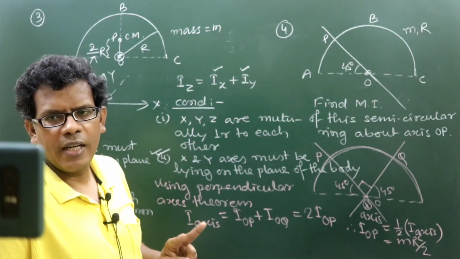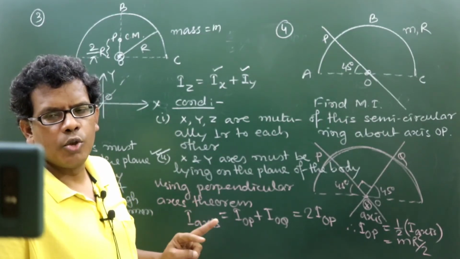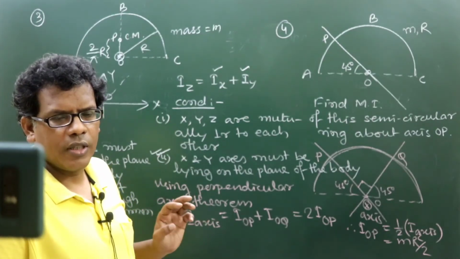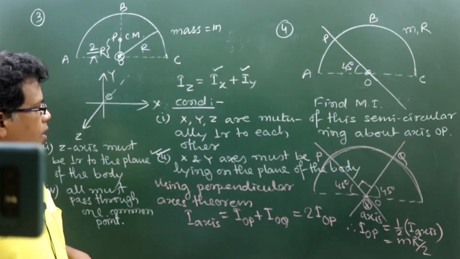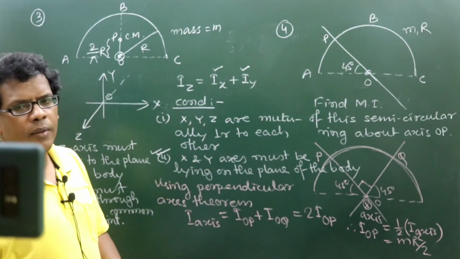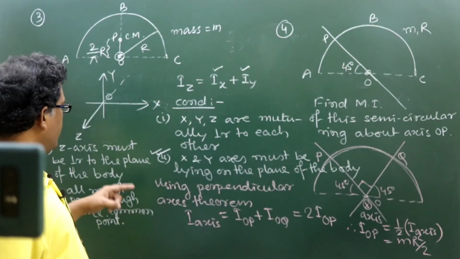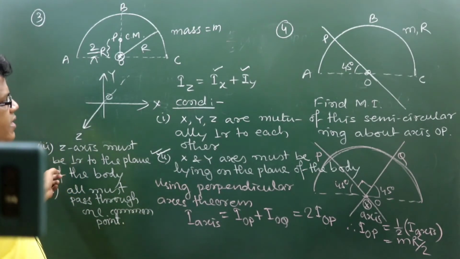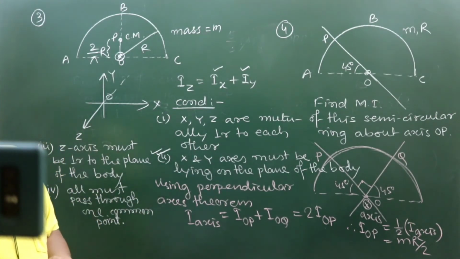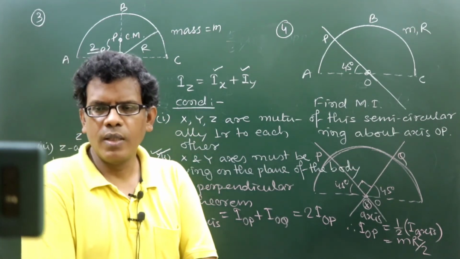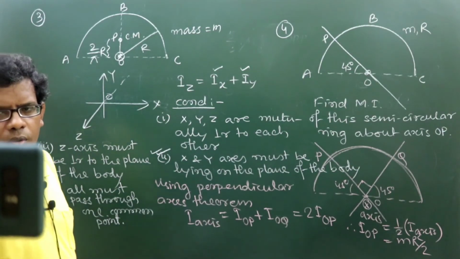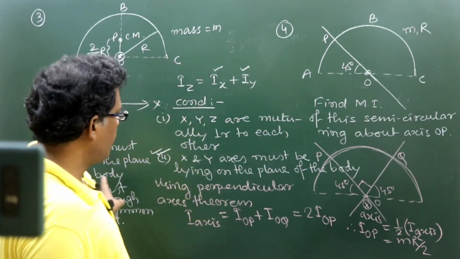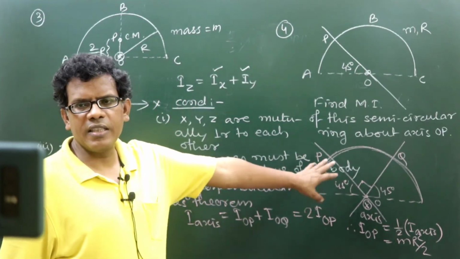We can only add the MI about those two axes which are lying on the plane of the body and perpendicular to each other. And the sum of MI about two such axes will always be equal to MI about the third axis, which will be perpendicular to the plane of the body. And fourth and last point, all three must be passing through one common point. So, you can see all four conditions are applicable here.